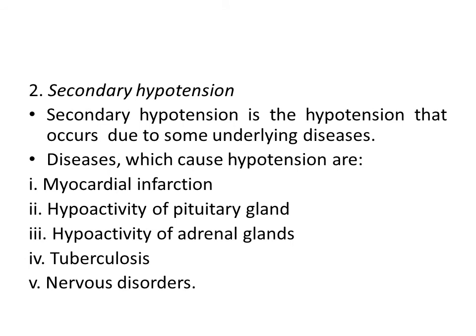Secondary hypotension is the hypotension that occurs due to some underlying diseases. Diseases which cause hypotension are myocardial infarction, hypoactivity of pituitary gland, hypoactivity of adrenal glands, tuberculosis, and nervous disorders.